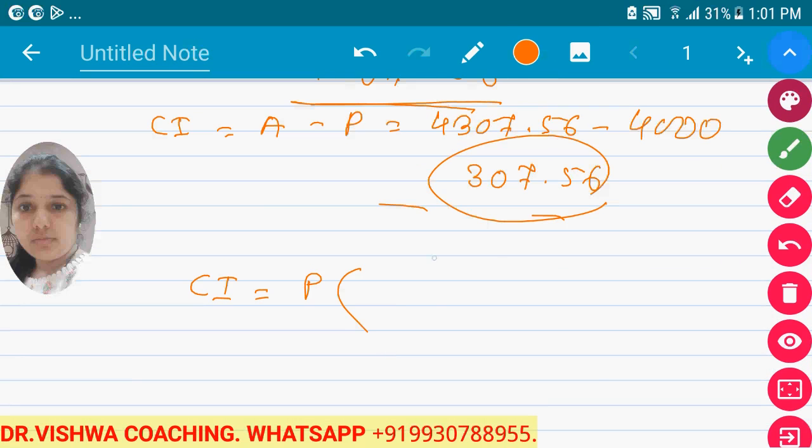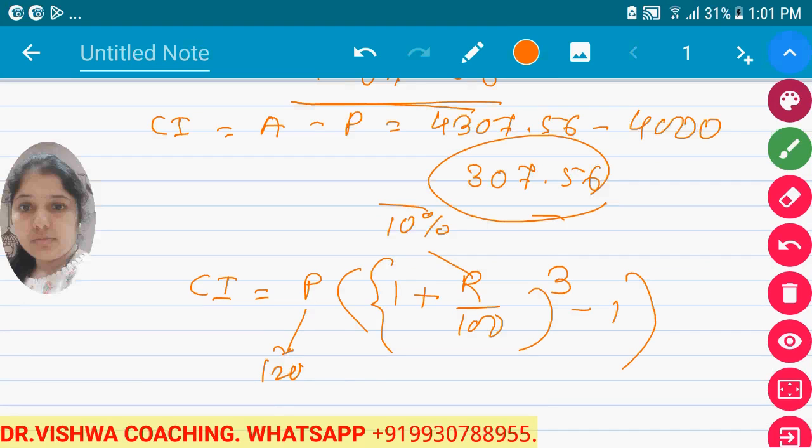So compound interest is equal to principal into the bracket 1 plus R upon 100 raised to 3 minus 1, and then bracket close. Now here R is 10%, principal is known to you which is 12,000, time period is 3 years, and you can calculate the value of compounded interest. This 10 upon 100 becomes 0.1, and when it becomes 0.1 you have to do its cube. Okay, and then you can solve.